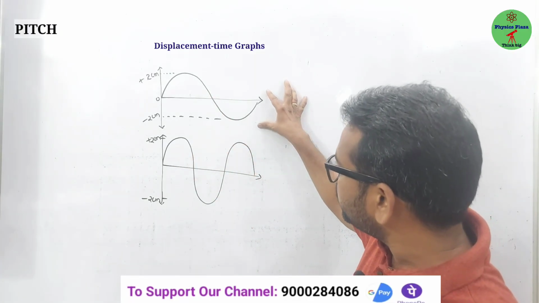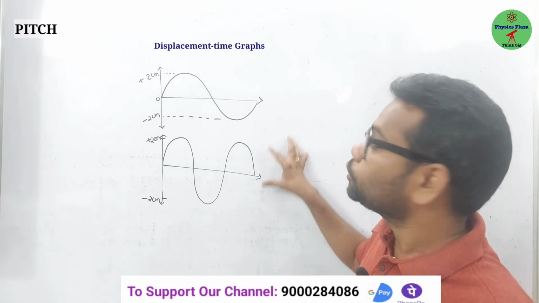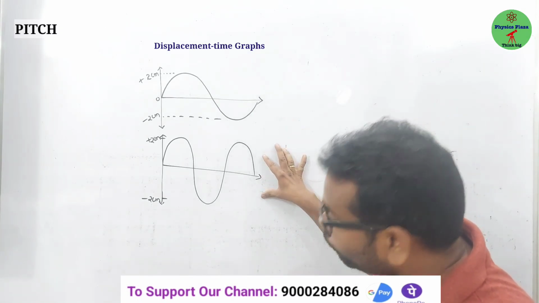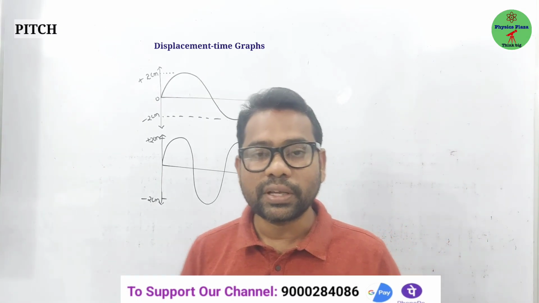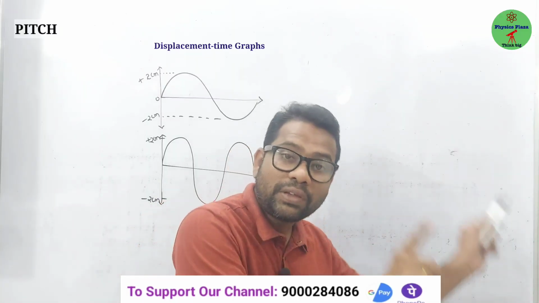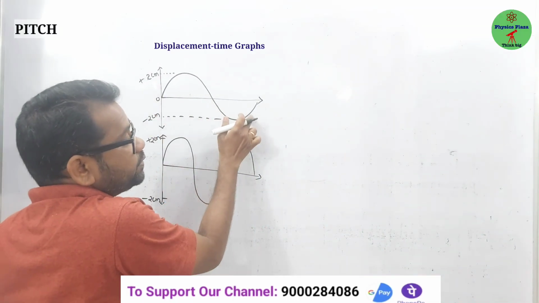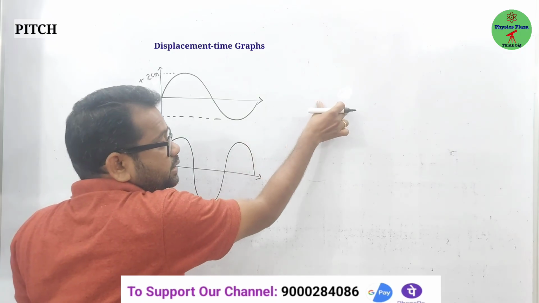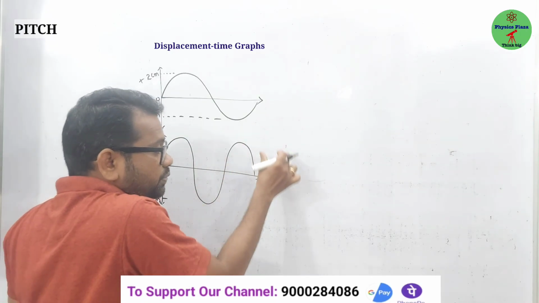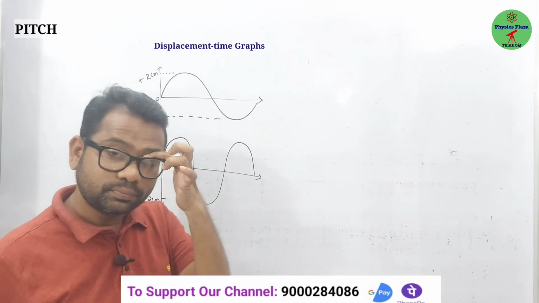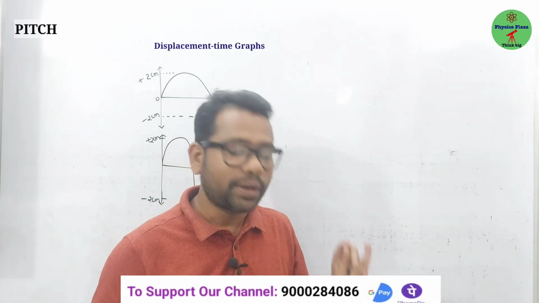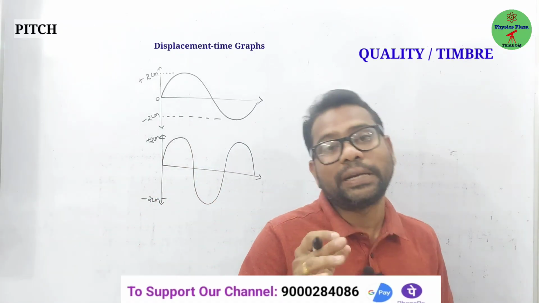So here frequency is less, here frequency is more. So pitch is less, pitch is more. Try to understand. Pitch depends on the frequency. Here less number of waves, less is the frequency, less is the pitch. More number of waves, more is the frequency, more is the pitch. Clear, children? Fine.